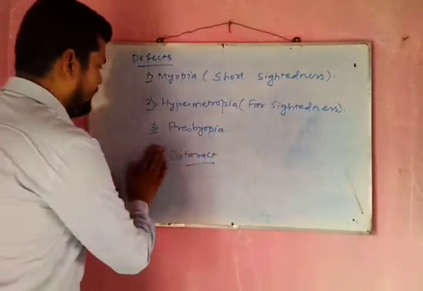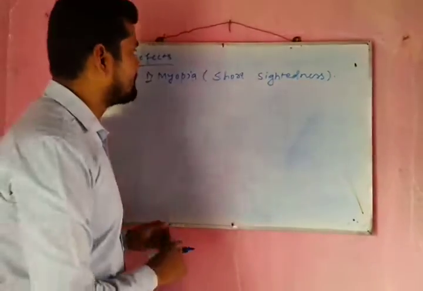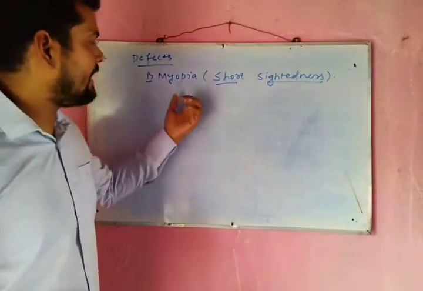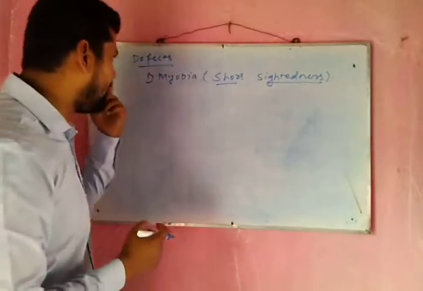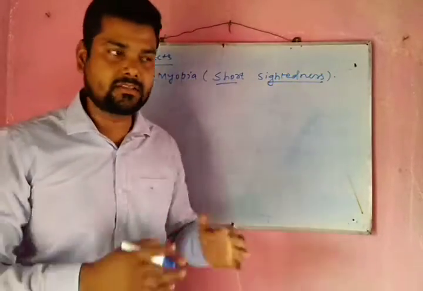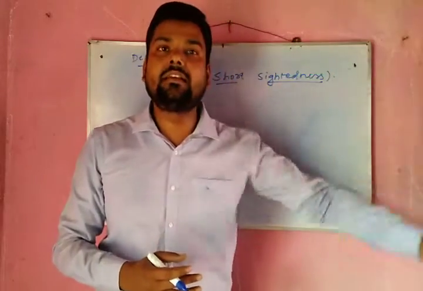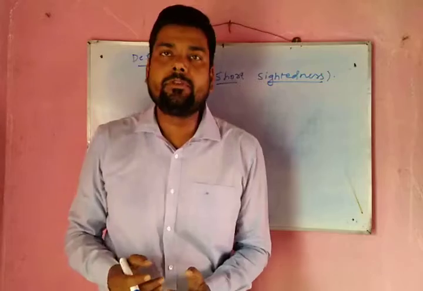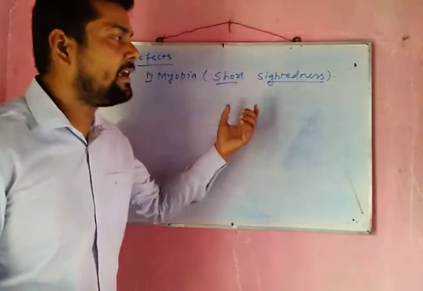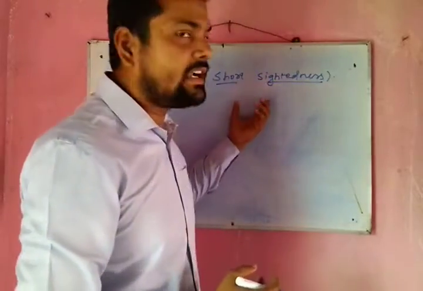So moving to myopia. The word myopia, or the second name, short-sightedness or short-sighted. Short-sighted means the person who is suffering from myopia is able to see nearby objects clearly, but is unable to see far-off objects clearly. Means the image of far-off objects will be formed, but it will be blurred. It will not be clear, it will not be sharp. But the object will be clear and sharp if it is located nearby.